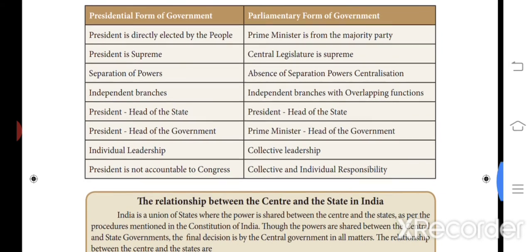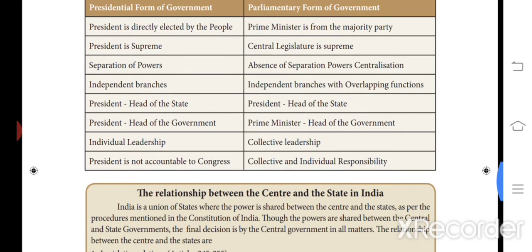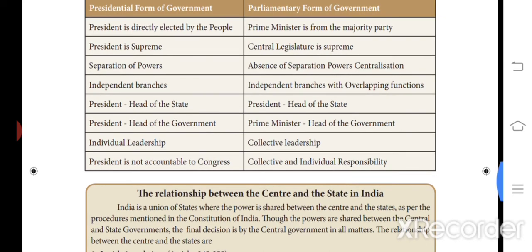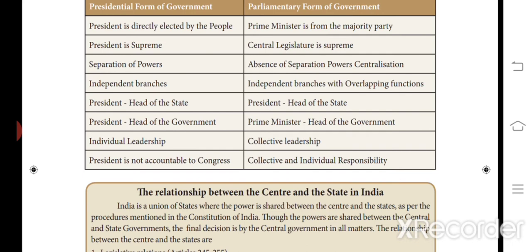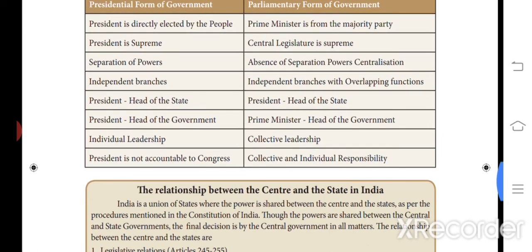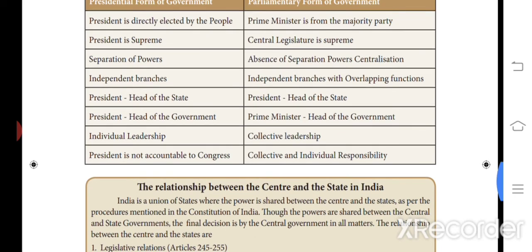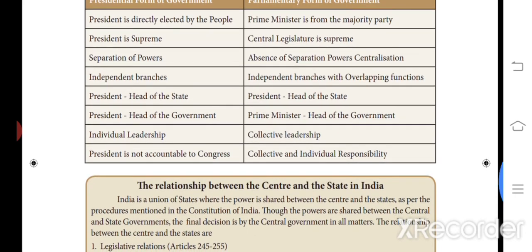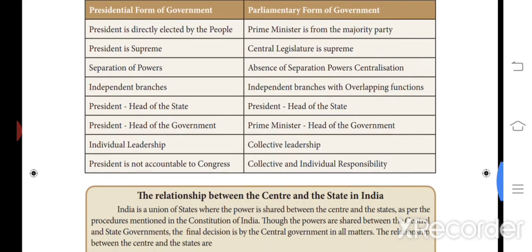In the presidential form of government, there is separation of powers, and in the parliamentary form of government, there is absence of separation of powers; it will not happen in the parliamentary form of government. Then in the presidential form of government, there are independent branches, but in the parliamentary form, independent branches with overlapping functions. We also have independent branches, but the functions overlap one over the other.